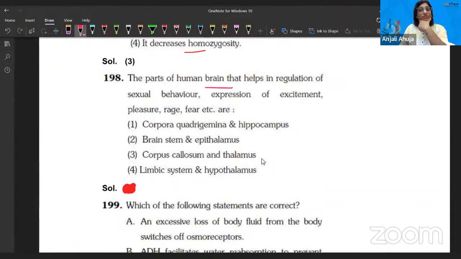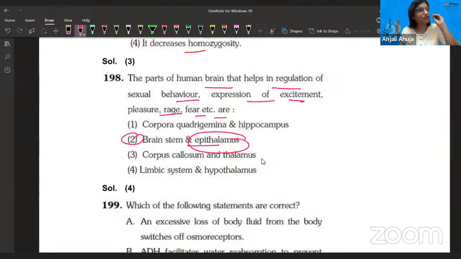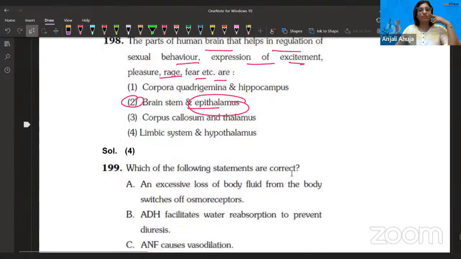The part of the human brain that helps in regulation of sexual behavior and expression of excitement, pleasure, rage, fear, etc. is definitely the brainstem, guys. Here, as it is, I think the statement has been written in your NCERT. This is brainstem and epithalamus with it. Epithalamus, this is a part of the forebrain, right? You do remember? Diencephalon, so that's the thing. You should remember, it's a direct NCERT statement. Let's talk about the next question.